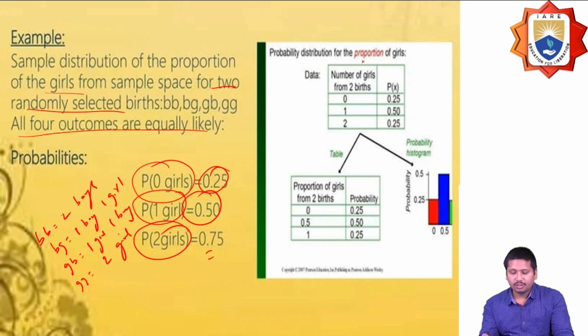The probability of getting one girl is 0.50, and the probability of getting two girls is 0.25. This is the probability of finding the number of girls from the two children. In total it should be 1, so 100%.